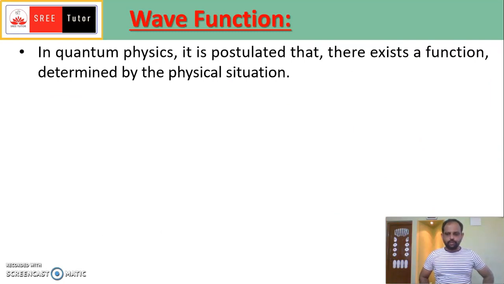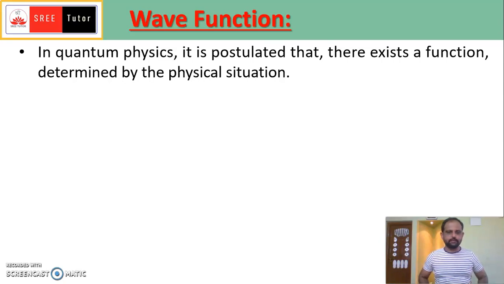In quantum mechanics, it is postulated that there exists a function determined by the physical situation. So in quantum physics, there is a postulation or assumption made by the scientists. According to them, there exists a function, and that function has to be determined by the physical situation. That means the function exists in any state of a quantum system.